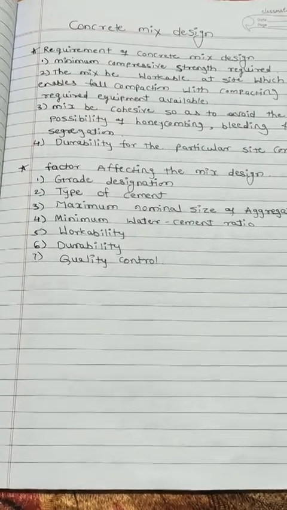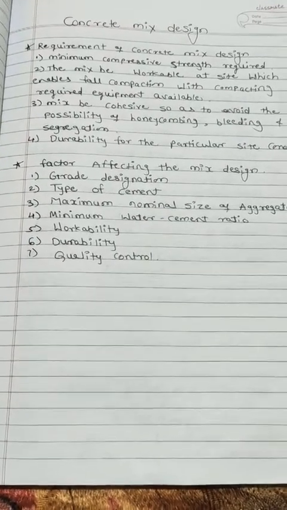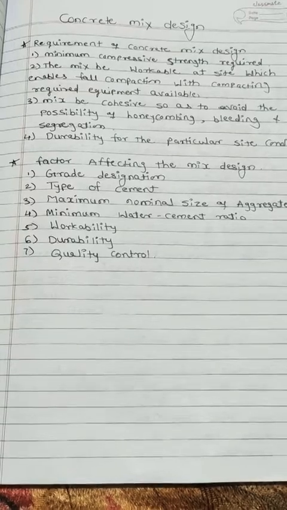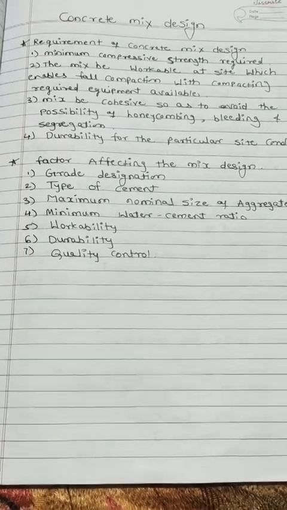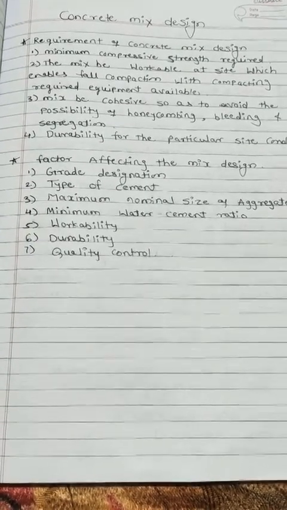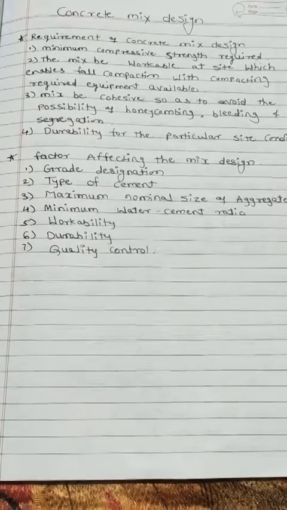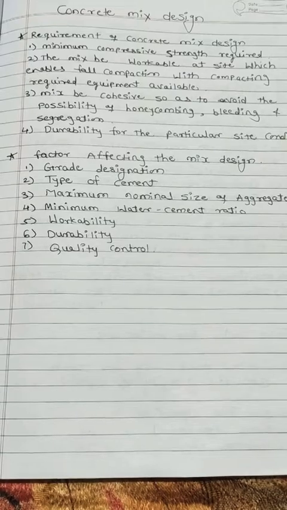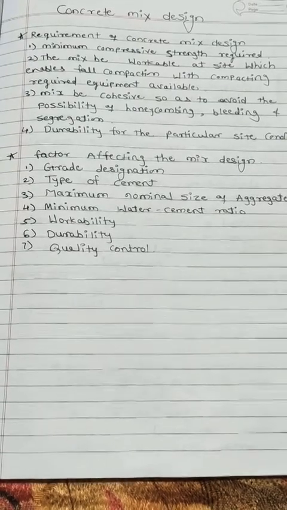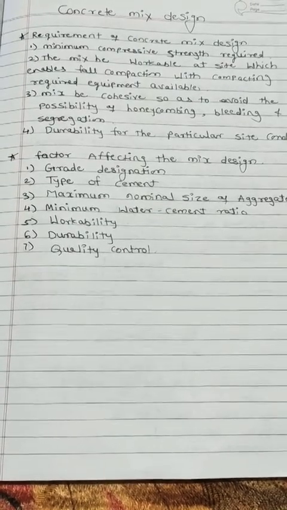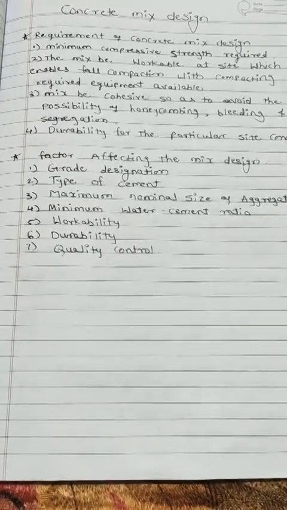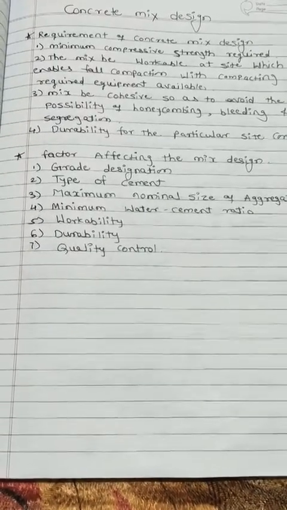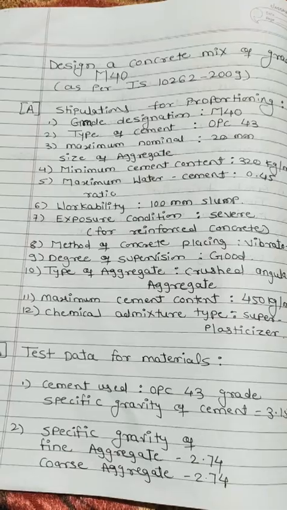Second, the type of cement. Third, the maximum nominal size of aggregate. There are different sizes of aggregate, that is 10 mm, 20 mm, 40 mm. So it affects the mix design. Next, the water cement ratio. Fifth is workability, sixth is durability and seventh is quality control.